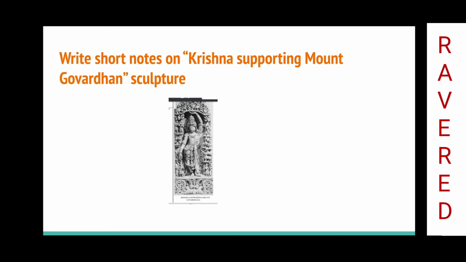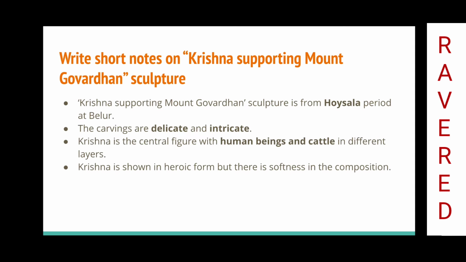Write short notes on Krishna supporting Mount Govardhan sculpture. Krishna supporting Mount Govardhan sculpture is from Hoysala period at Belur. The carvings are delicate and intricate. Krishna is the central figure with human beings and cattle in different layers. Krishna is shown in heroic form, but there is softness in the composition.